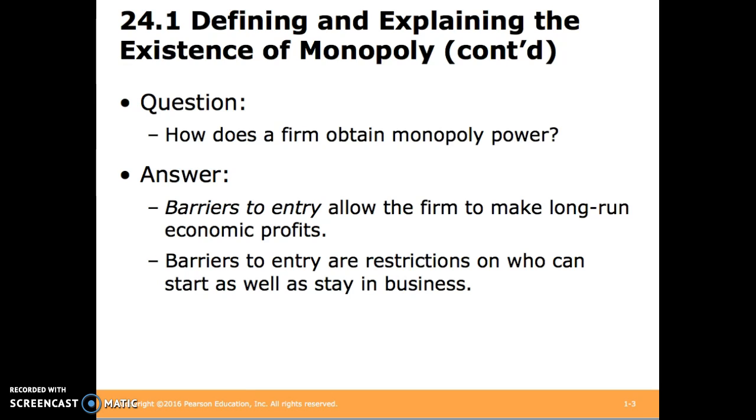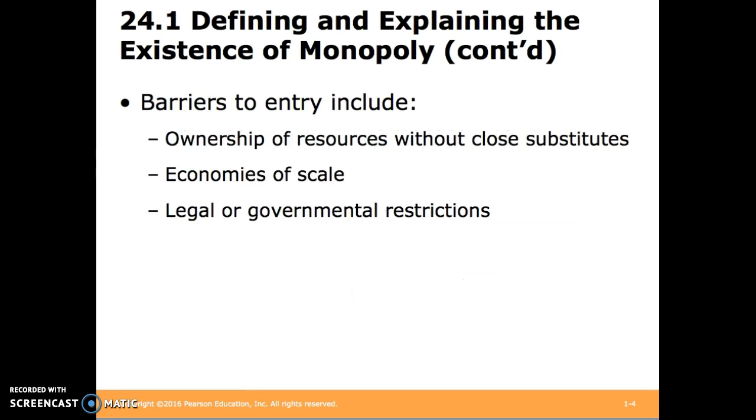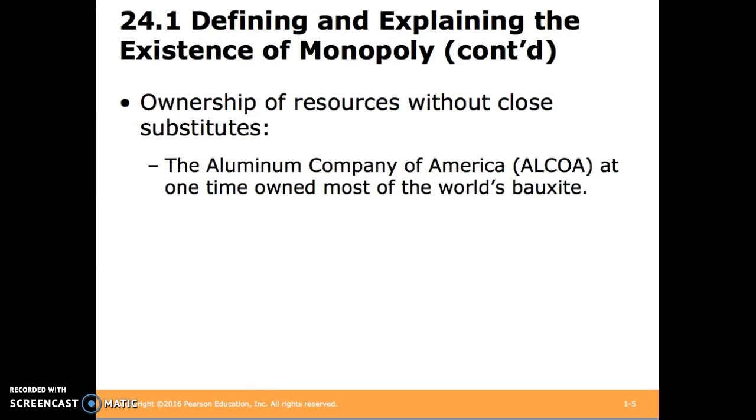Barriers to entry are just restrictions on who can start or stay in the business. A couple of examples of barriers to entry include ownership of resources without close substitutes, economies of scale, and legal or governmental restrictions. We'll discuss these in more detail. Ownership of resources without close substitutes. Here's an example. The Aluminum Company of America, or Alcoa, at one time owned most of the world's bauxite, giving it monopoly power on the production of aluminum.